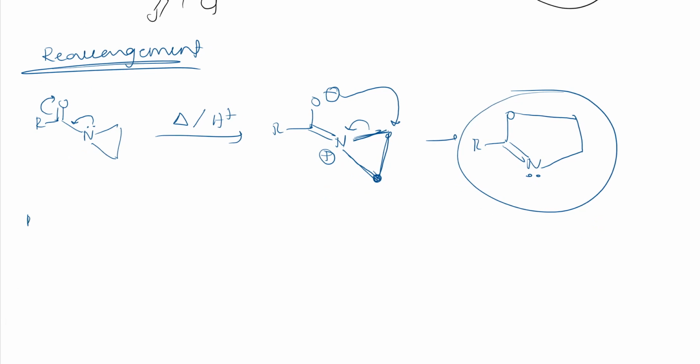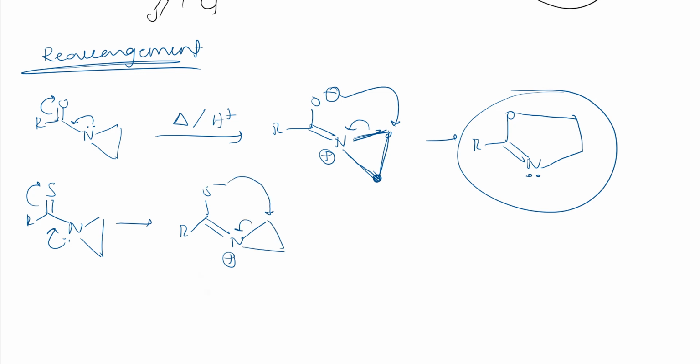Further, instead of this oxygen, if I have sulfur, it is the same reaction, right? See here, it is easy: S minus, nitrogen gets a positive charge, and it is a 3-membered ring now. So this bond is formed and this bond is broken, so I can write it like this: R, this bond is formed, double bond N, this bond is broken, but these bonds are there, so this bond and this carbon. I hope you see how we got this structure, right?